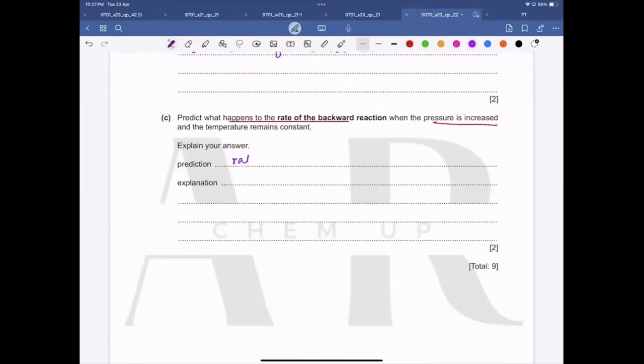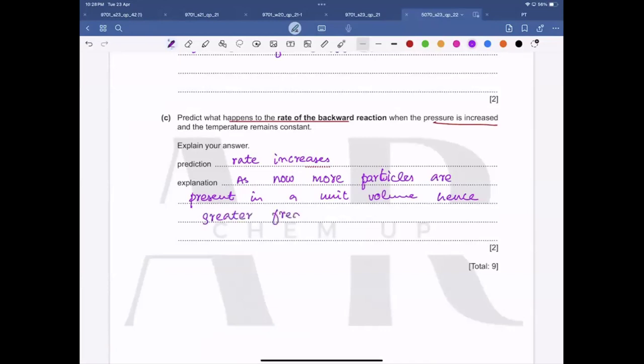So the prediction is rate increases as now more particles are present in a unit volume, hence greater frequency of collisions or greater frequency of successful collisions. Is this clear to all of you?